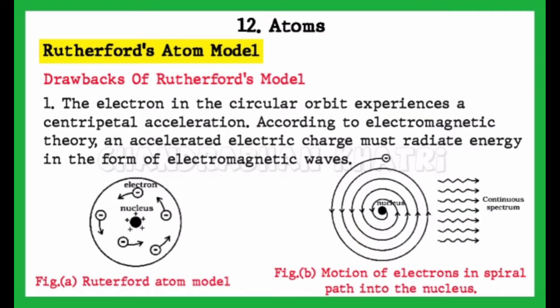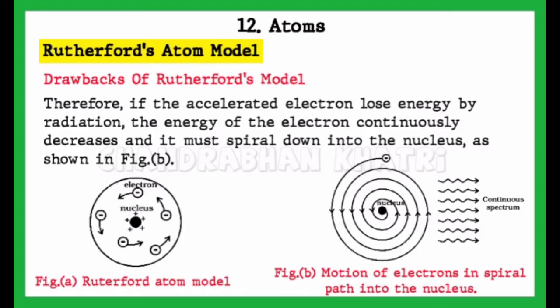First point. The electron in the circular orbit experiences a centripetal acceleration. According to the electromagnetic theory, an accelerated electric charge must radiate energy in the form of electromagnetic waves.